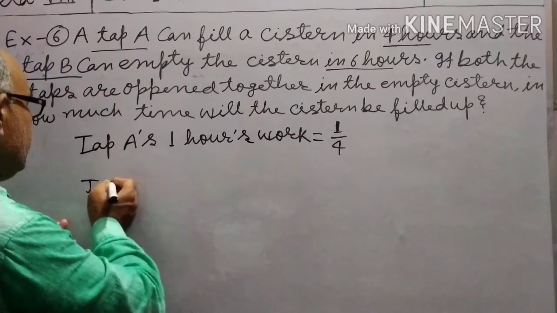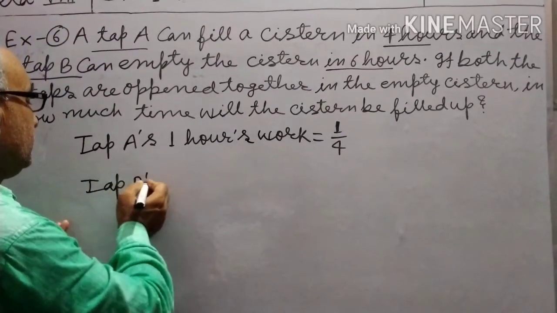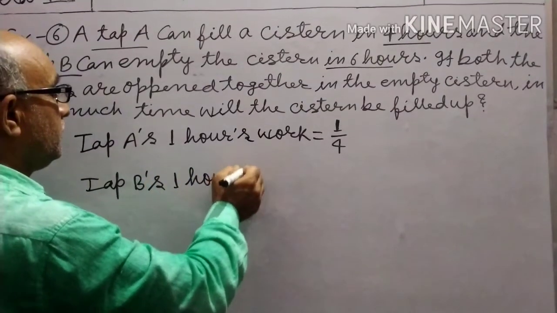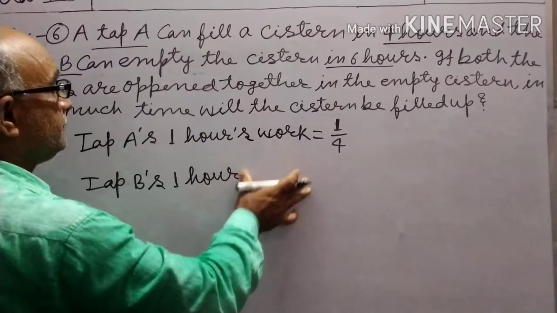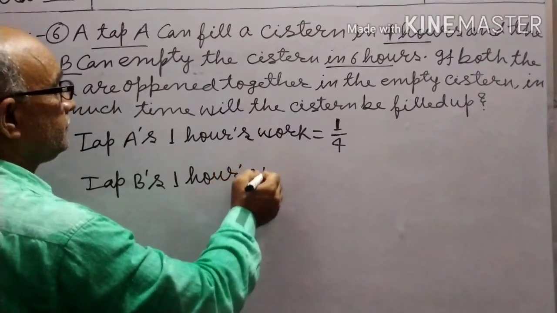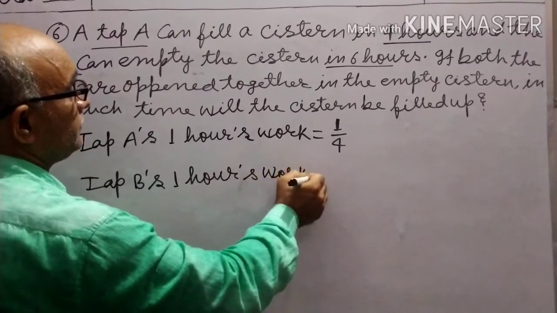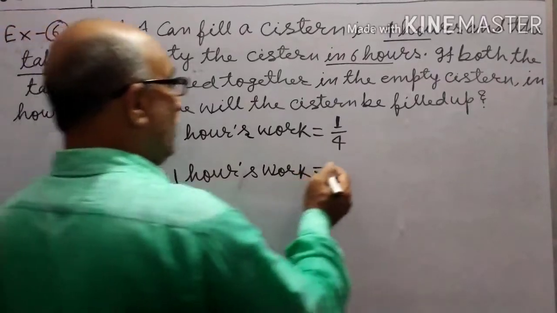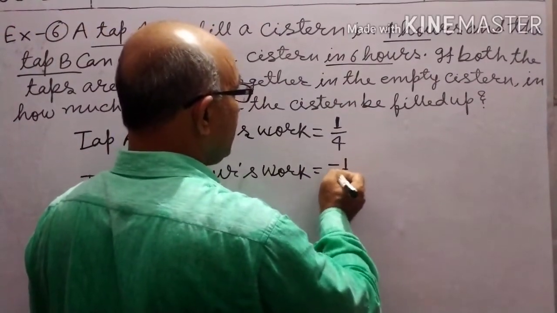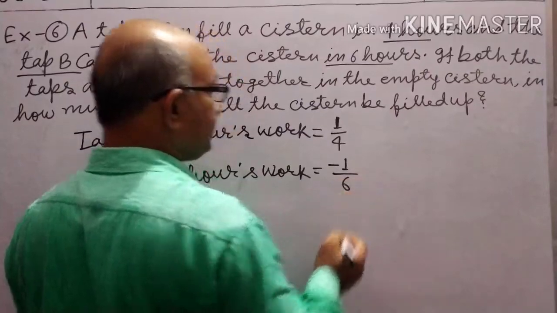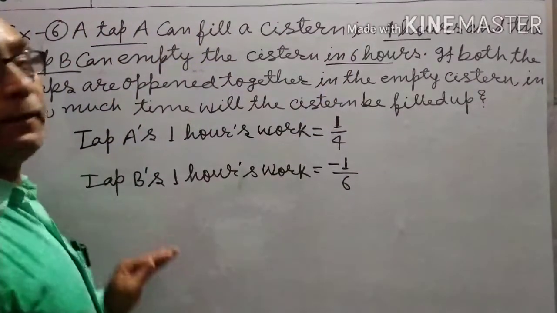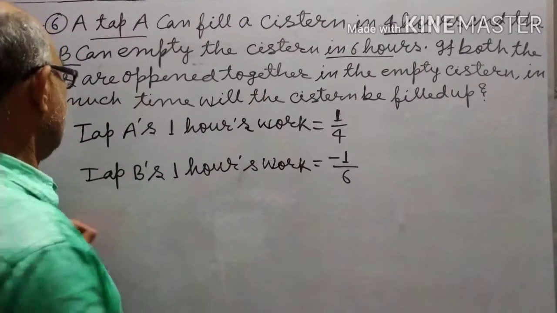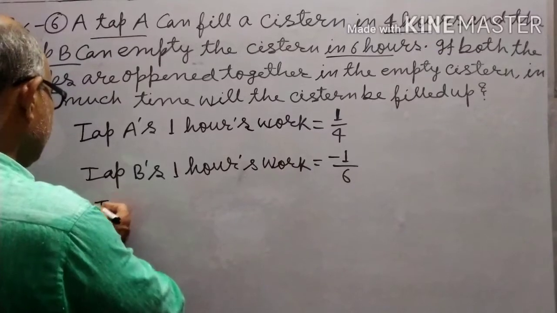So tap B's 1 hour's work, but since B empties the cistern, is minus 1 by 6.